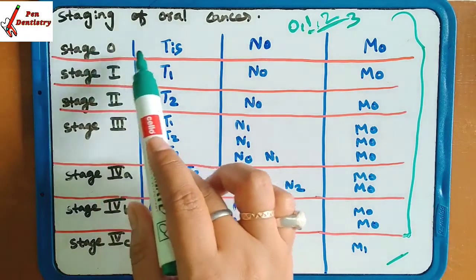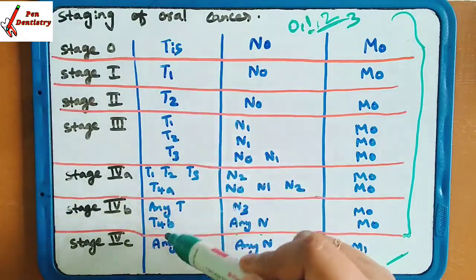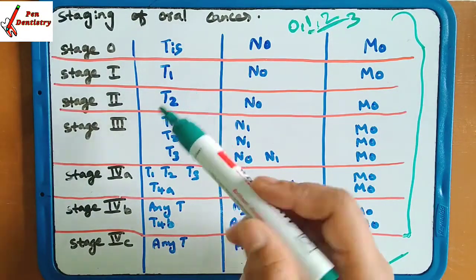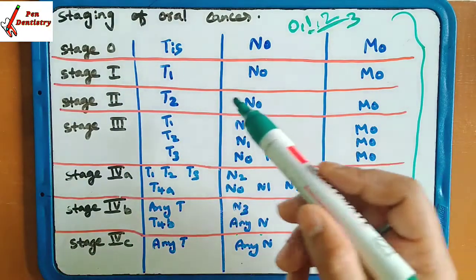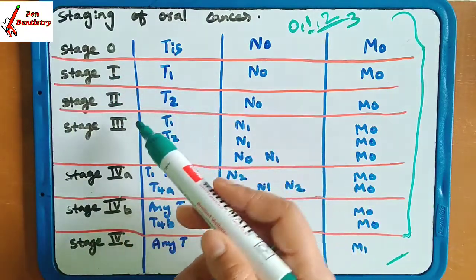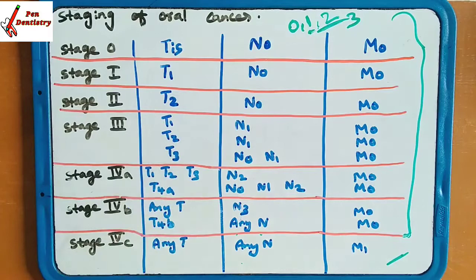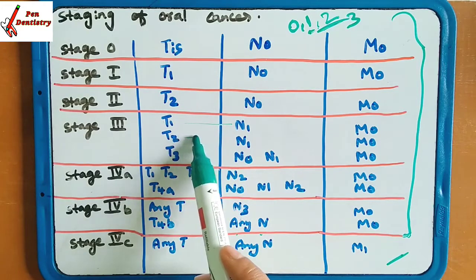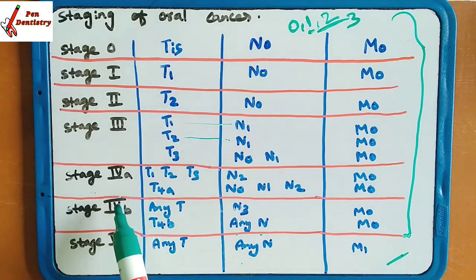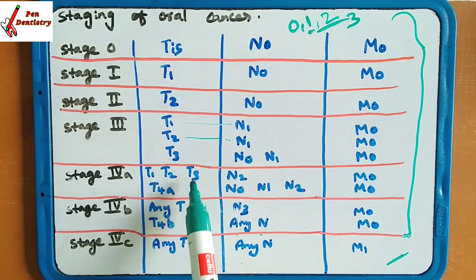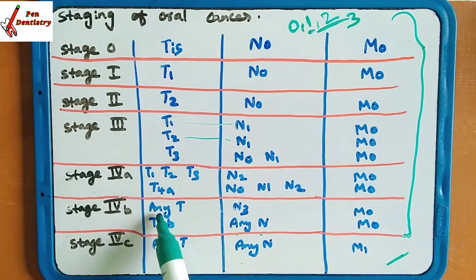How are you going to arrange the T? At stage 0 there is carcinoma in situ, Tis. Then T1 for stage 1, T2 for stage 2. Then for stage 3, T1, T2, T3. At T1 there is N1, at T2 there is N1, at T3 there is N0 and N1. At stage 4A there is T1, T2, T3, T4A. At 4B, there is any T and T4B. At stage 4C, any T is there.